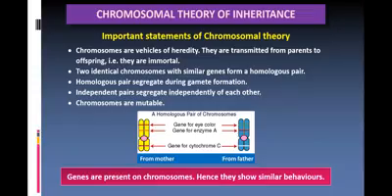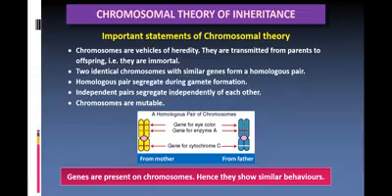And independent pairs segregate independently of each other. When these homologous pairs of chromosomes segregate, they will be carrying the independent characters. They get separated, they get segregated and carry the independent characters. And chromosomes are mutable. They may undergo change. So chromosomes are mutable. These are some of the important statements made from the chromosomal theory of inheritance.